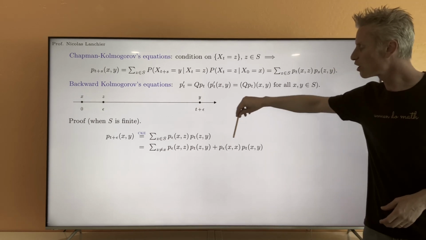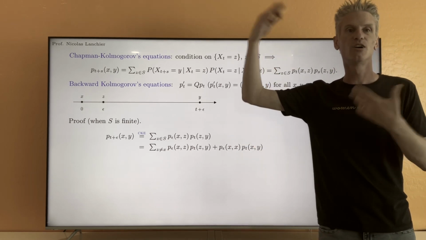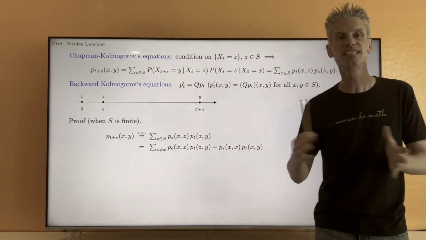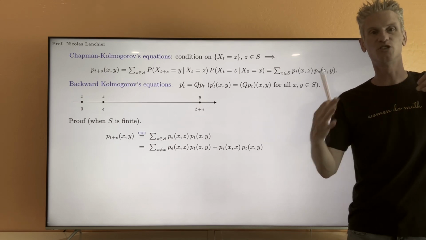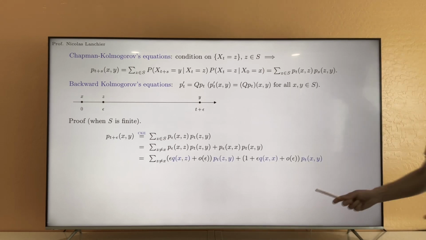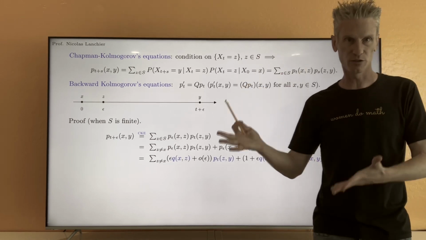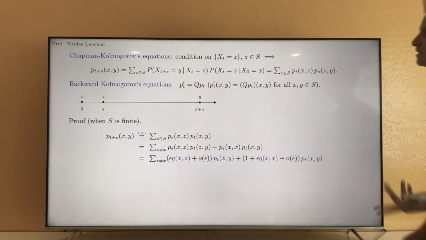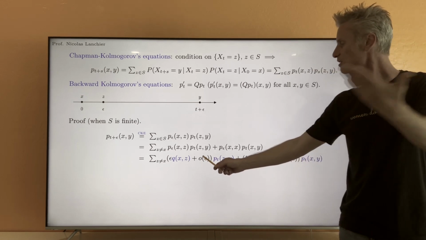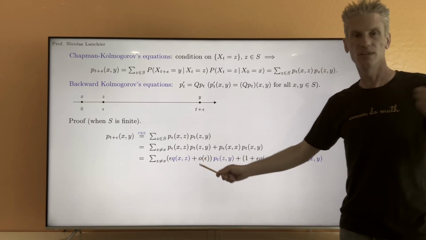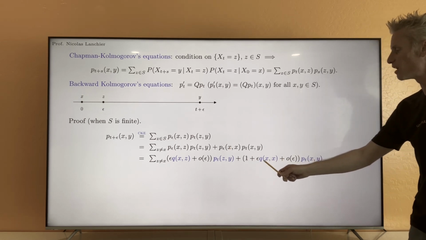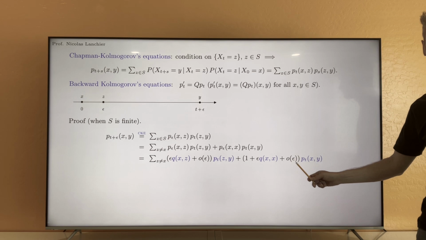At the opposite, this term is close to 1, and using again the connection between P epsilon xx and the coefficient of the intensity matrix, we obtain the following. This is the same property as what we used in the proof of the first result in this video. This is just epsilon times qxz plus something negligible compared to epsilon, little o of epsilon. This one at the opposite is equal to 1 plus epsilon qxx plus little o of epsilon.